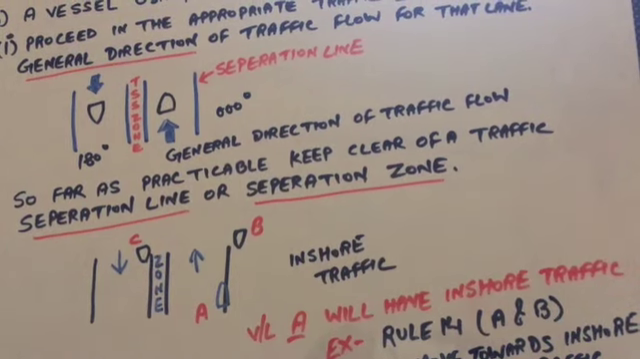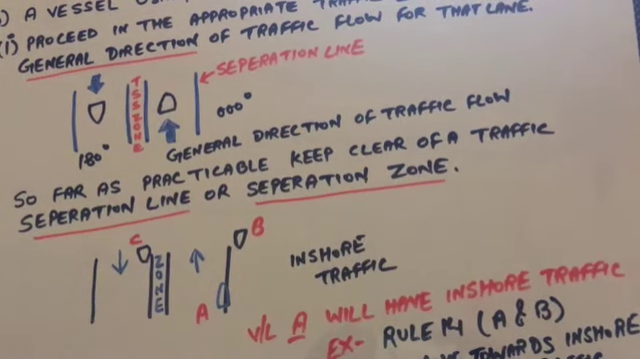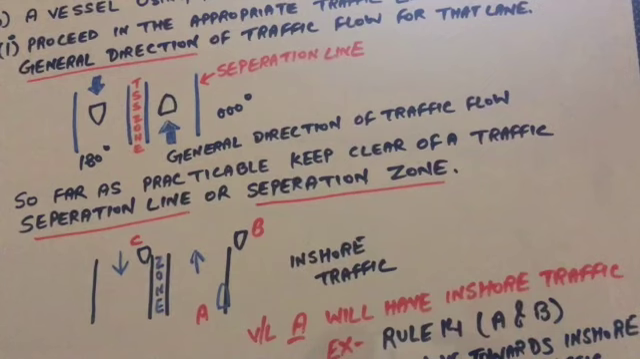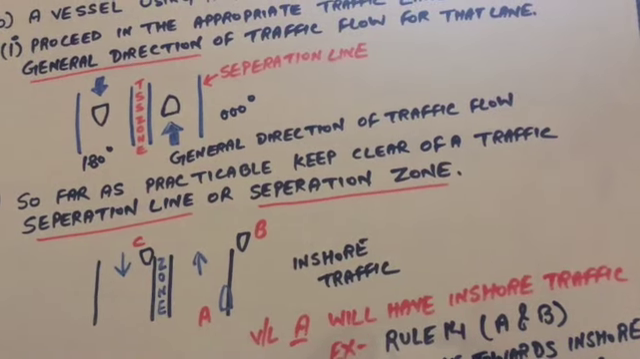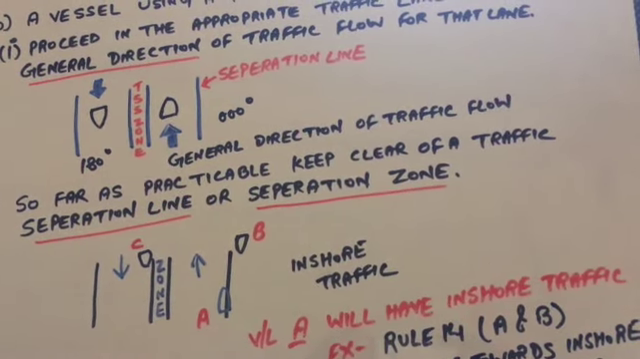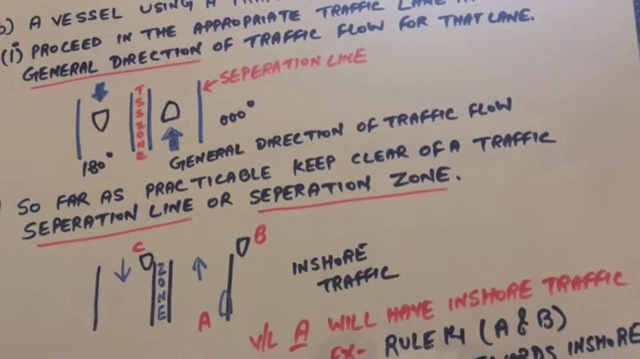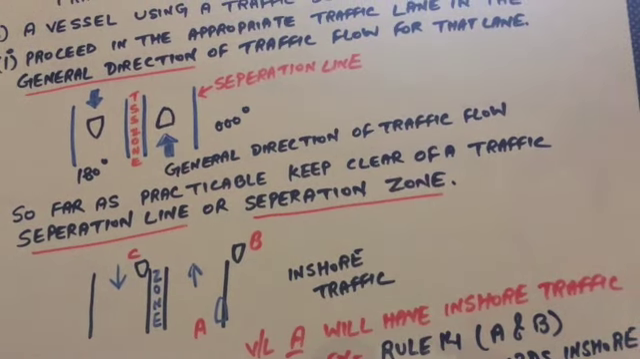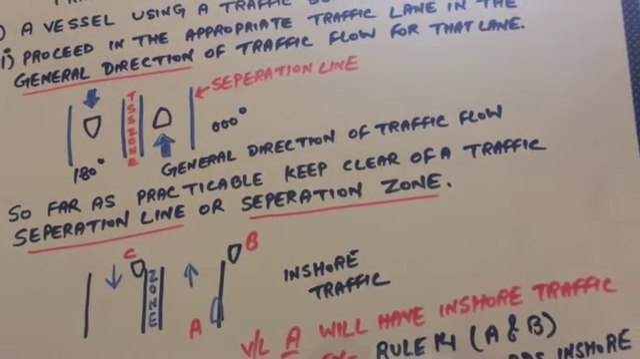Now the instruction for vessel C, in the TSS course of 180 degrees: the vessel is close to the separation zone, so it is advisable that, so far as practicable, it keeps clear of the traffic separation line or separation zone.